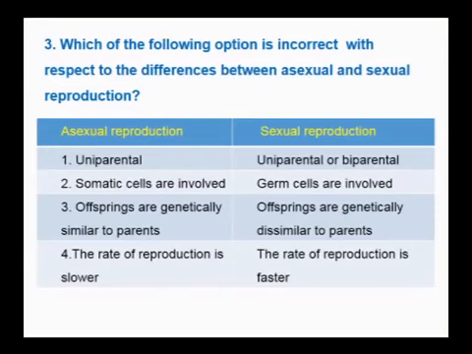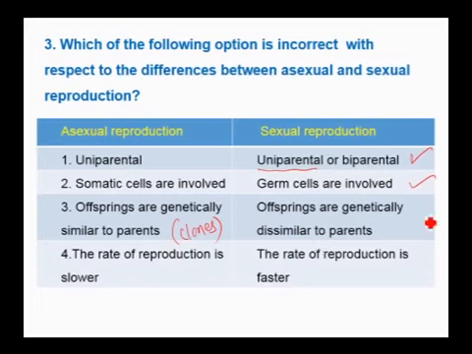First option, asexual reproduction is uniparental, whereas sexual reproduction is uniparental or biparental. See, when you consider uniparental, it is also possible because in case of hermaphrodites, sexual reproduction may take place. Monoecious or hermaphrodite, therefore it can be uniparental or biparental. Somatic cells are involved, germ cells are involved, this is also correct. Offsprings are genetically similar to the parent plants, so they can be called clones here.